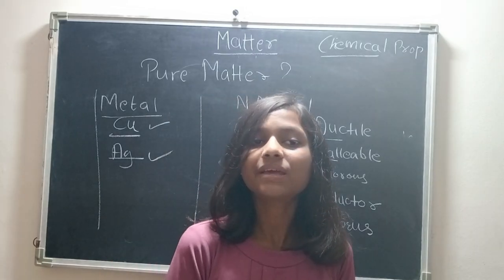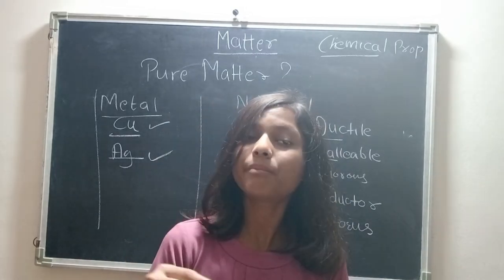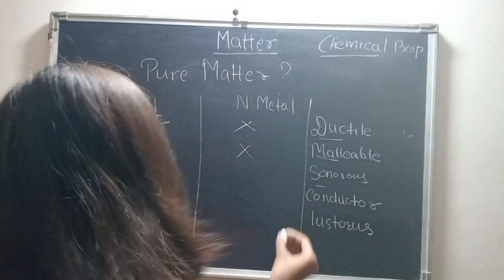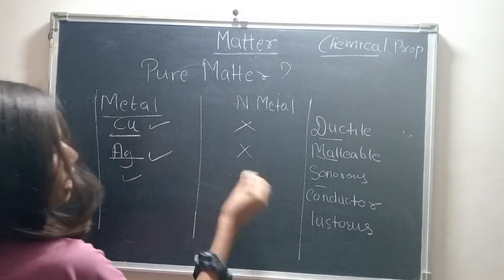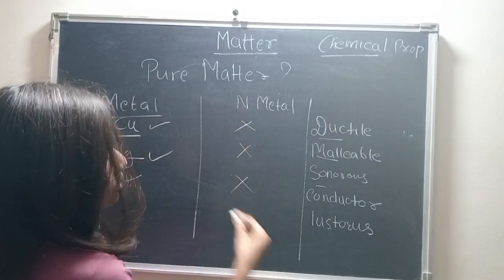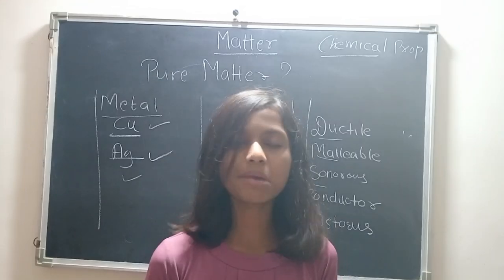Anything struck against a metal like gold, aluminium, or silver makes a particular sound. So that is what sonority is. But non-metals are not sonorous. They do not make sound.